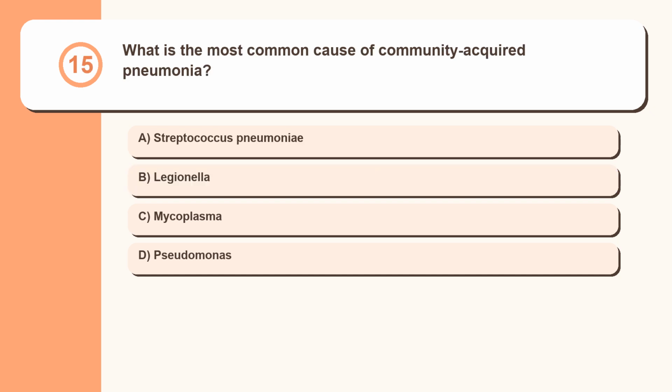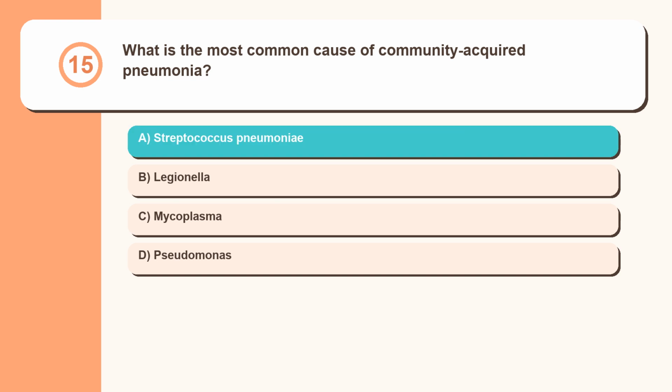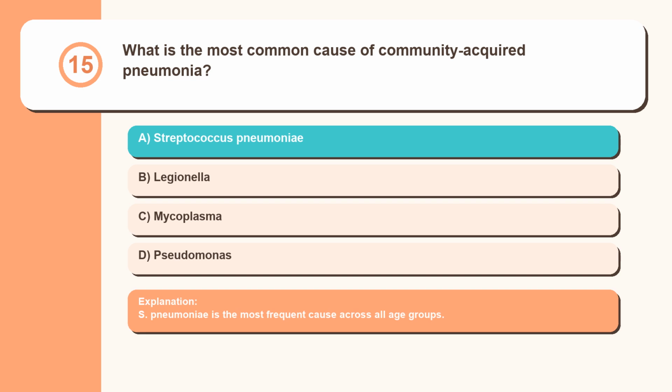Question 15. What is the most common cause of community-acquired pneumonia? Streptococcus pneumoniae, Legionella, Mycoplasma, Pseudomonas. S. pneumoniae is the most frequent cause across all age groups.